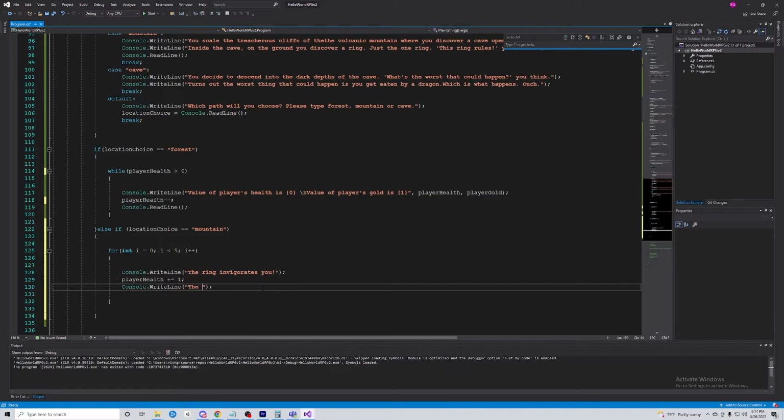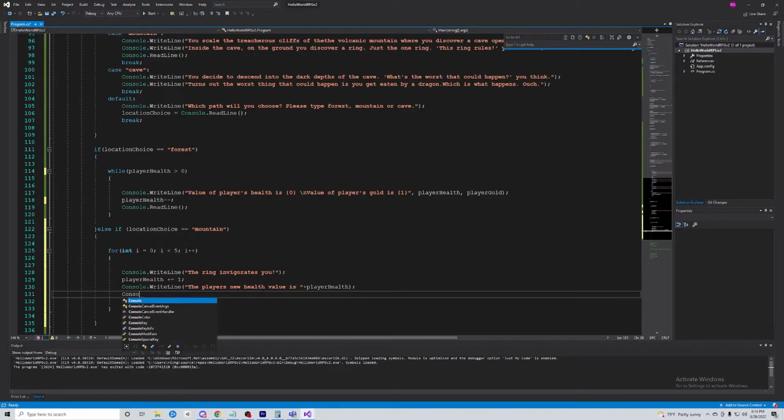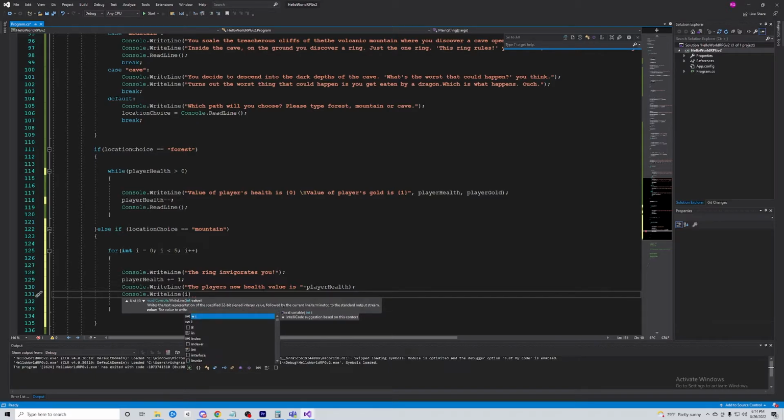The player's new health value is, and then we'll print off player health. And then I also just wanted to show you guys, this is kind of not part of the game, I guess, but we're just gonna write it anyways. How you would keep track of where you are in the loop, okay? We can actually print off the value of I.